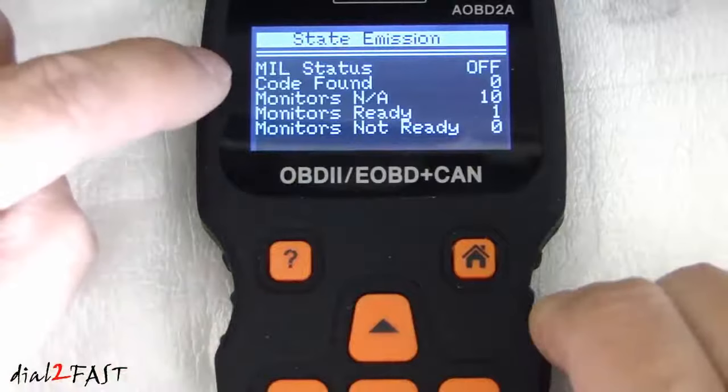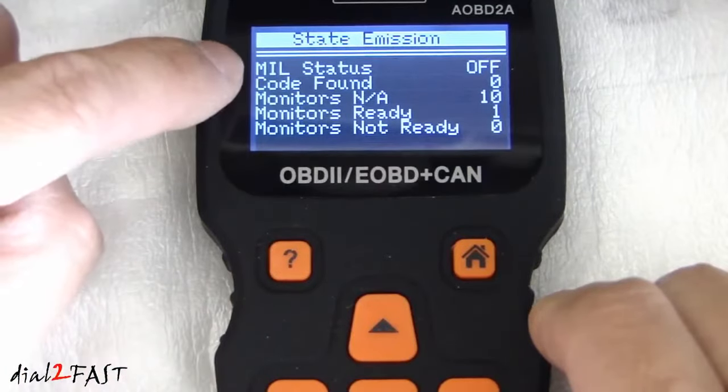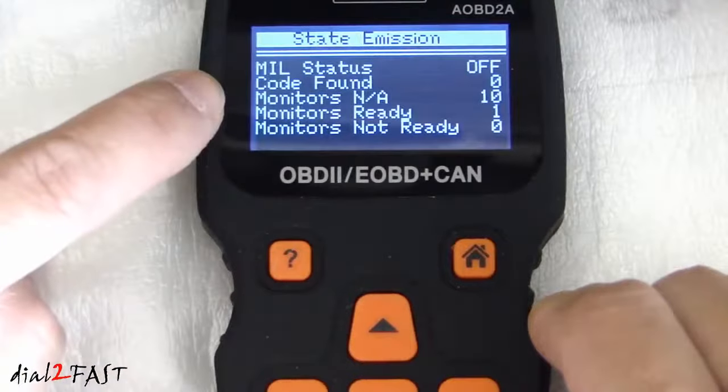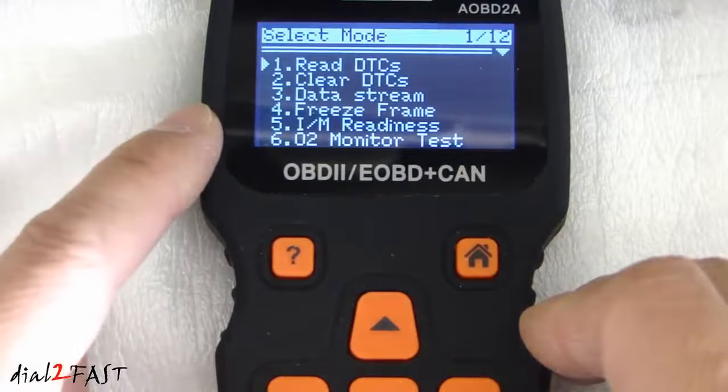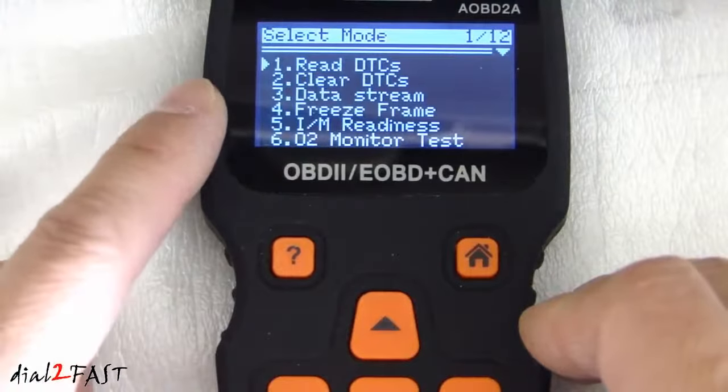On this screen, it'll tell you if you have a check engine light on. MIL status is off, code found is 0. Select yes, select yes. So on this screen, it'll list all the test modes you can get into, and there are 12 in total.